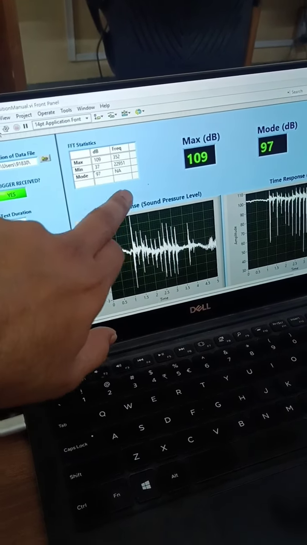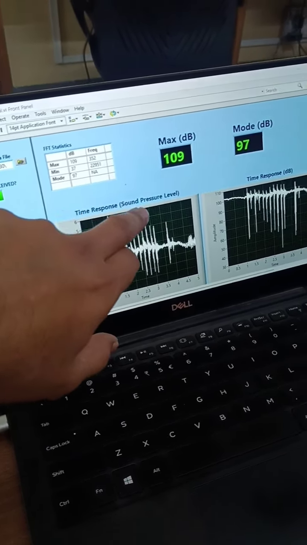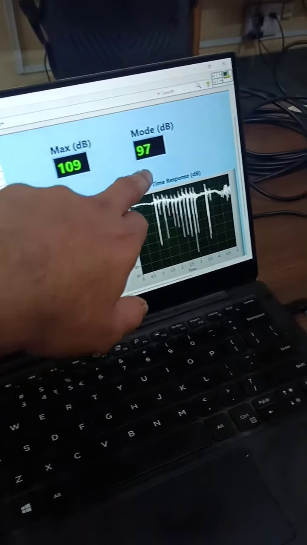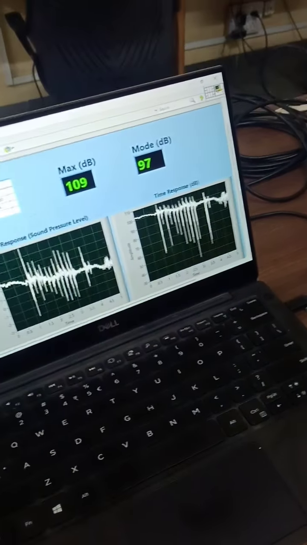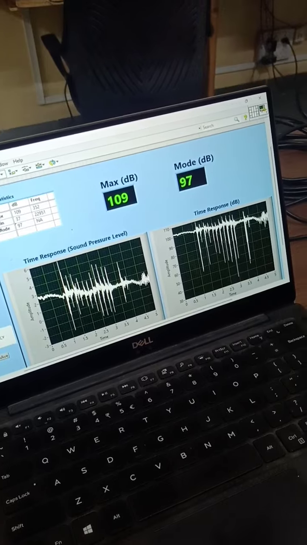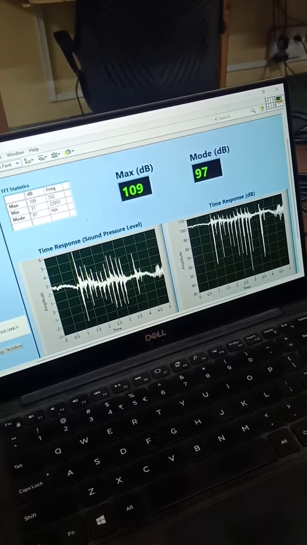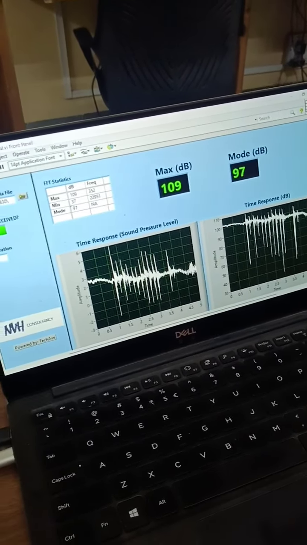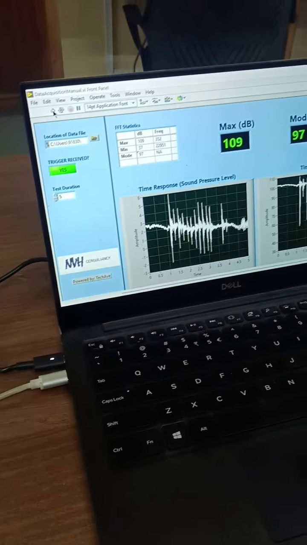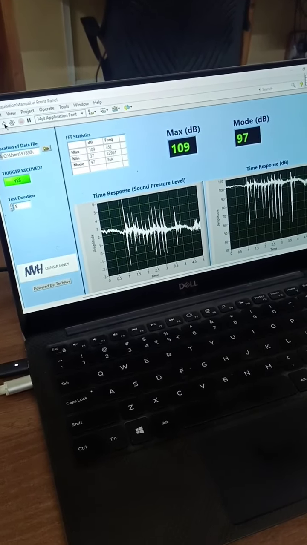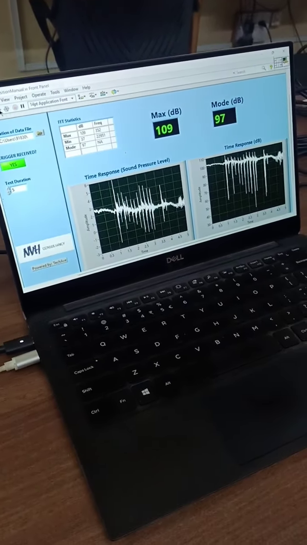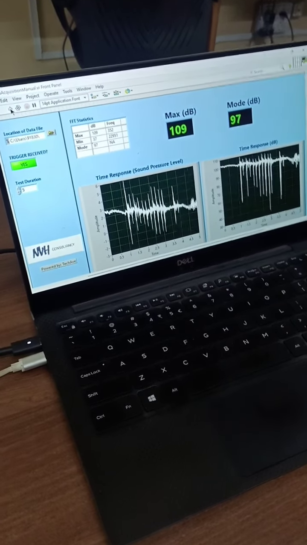So all this you can log, all these values, and then you have got the mode also. So 97 is perhaps the most common dB level that has been observed, and so I think this is the software. So I'm going to close this video now.